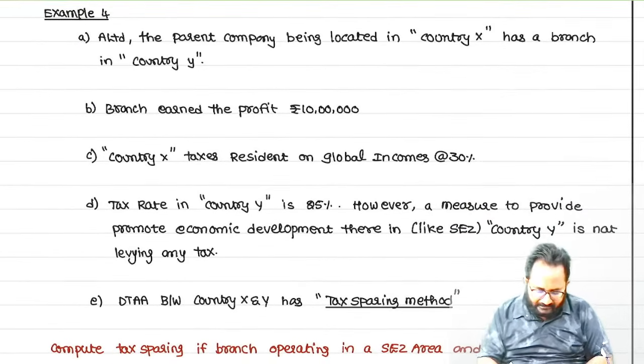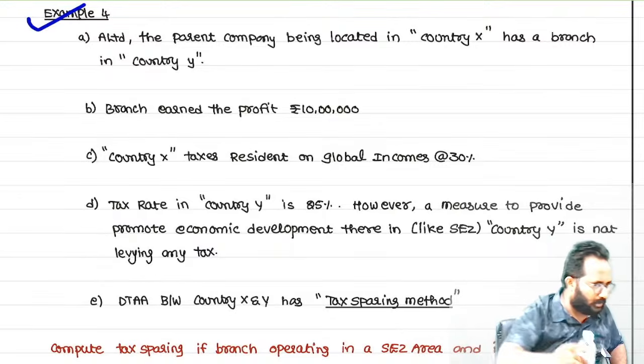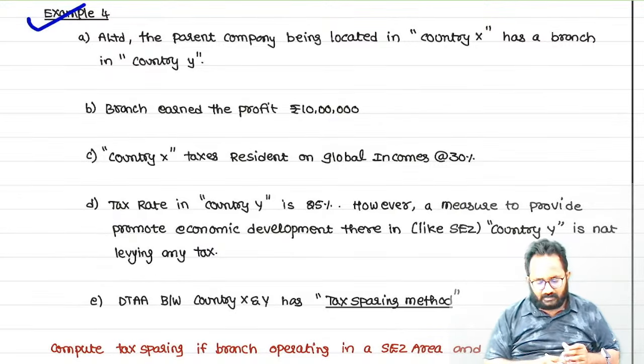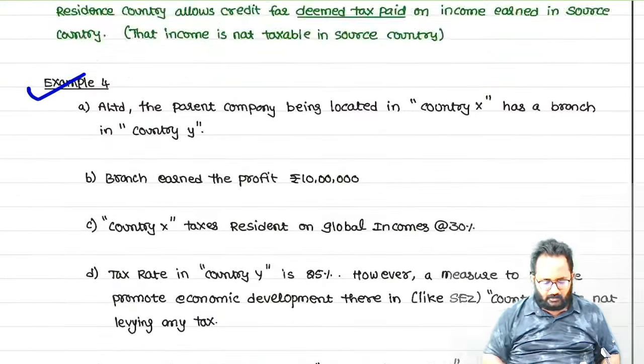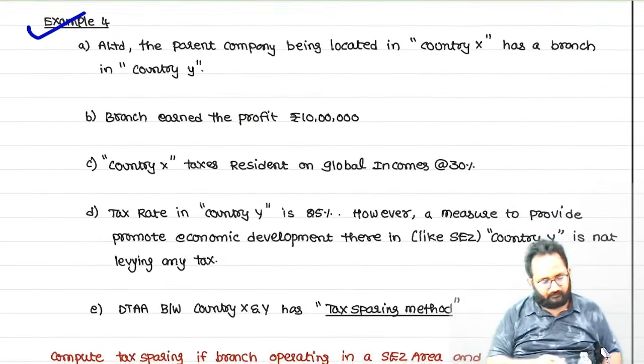First, I will take the example. This is from our study material question, and in our workbook also we have this question. But we'll discuss the theory automatically after this example. What is the method, ma? Sparing.